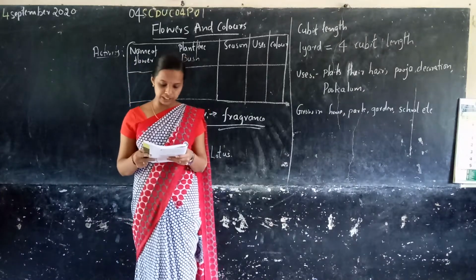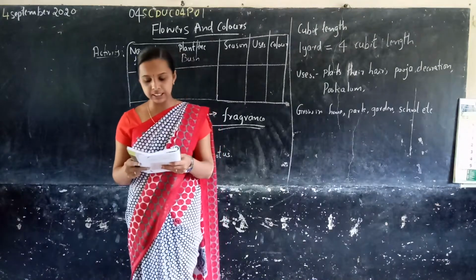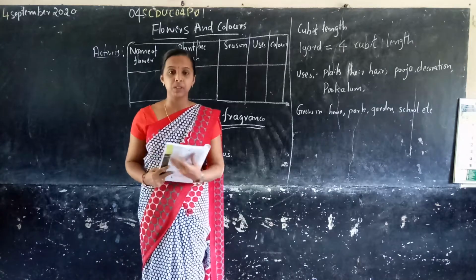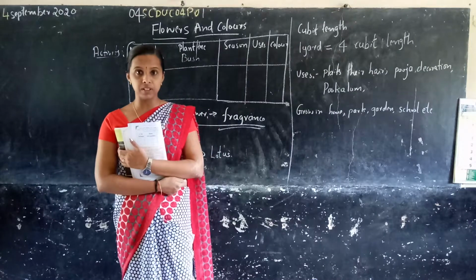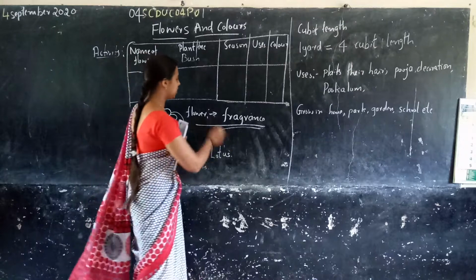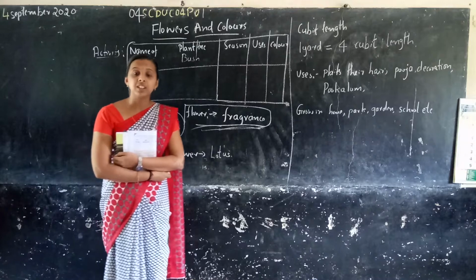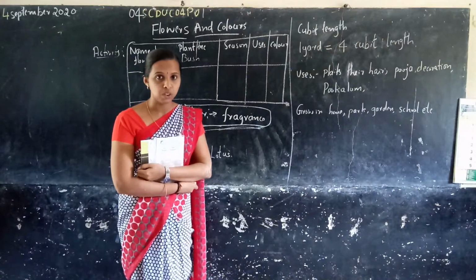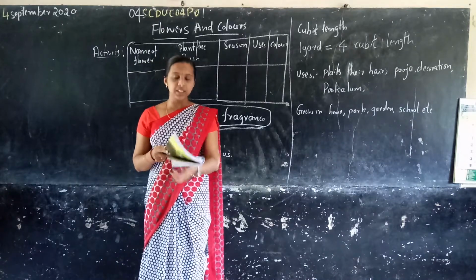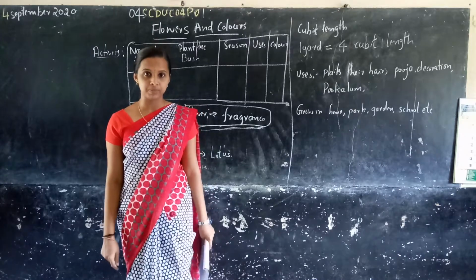On a lovely morning, open your textbook. On a lovely morning, many girls in the school had plaited their hair and wore jasmine flowers. The teacher said there is a good fragrance in the classroom. Where does the fragrance come from? From the flower. So the flower gives fragrance. The student said it is the jasmine flower.